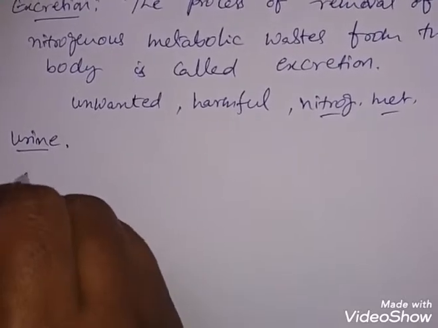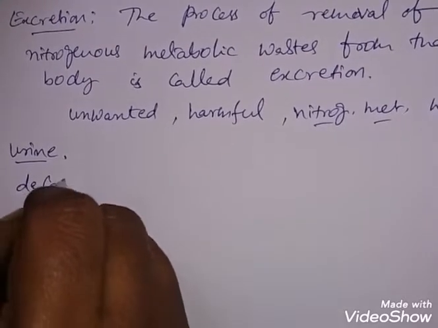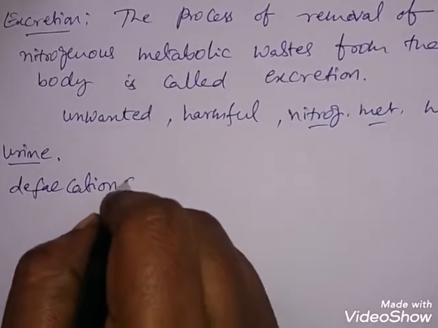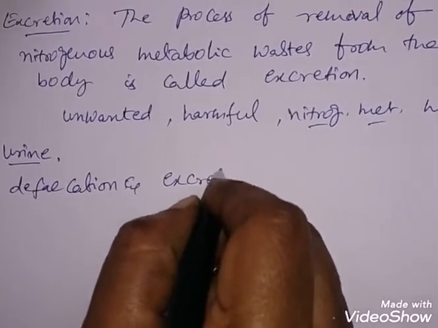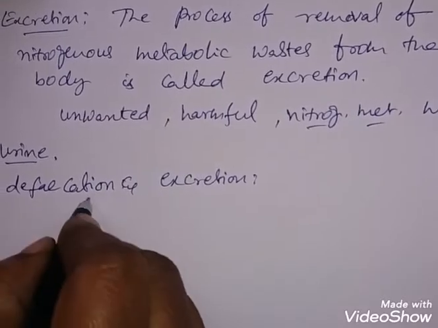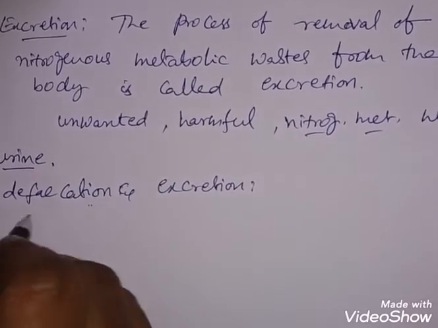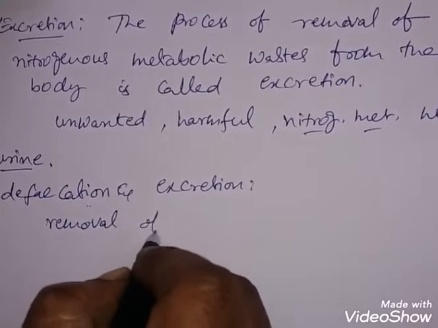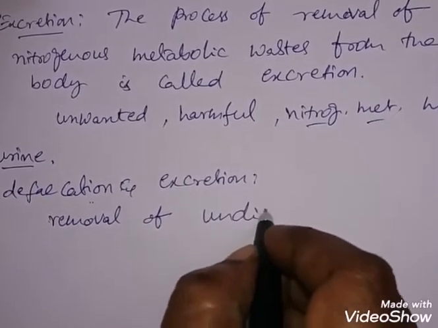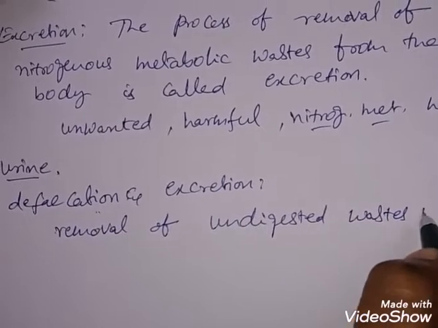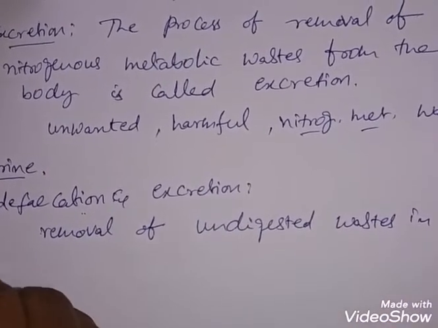Here you may get confused between the other process, defecation, and excretion. Let me clarify these two first. What is defecation? Defecation is the process of removal of undigested waste in the form of feces.